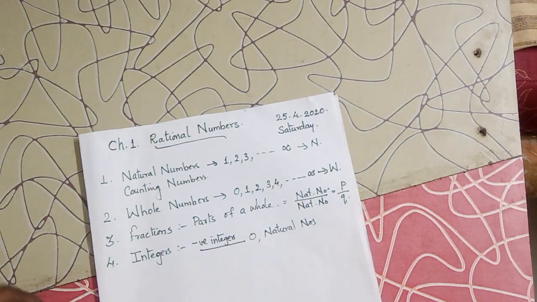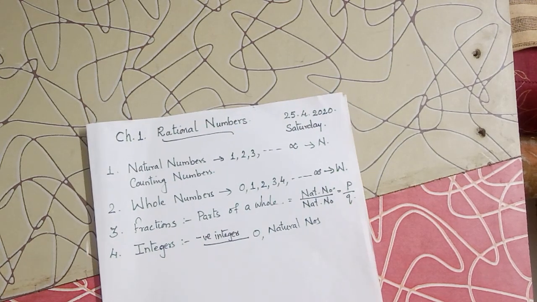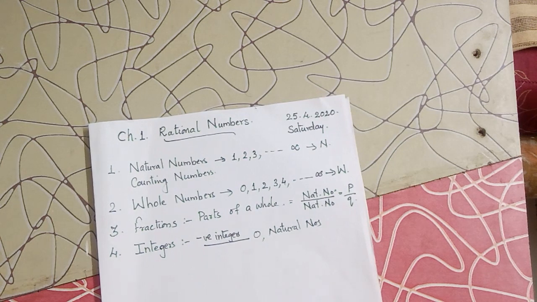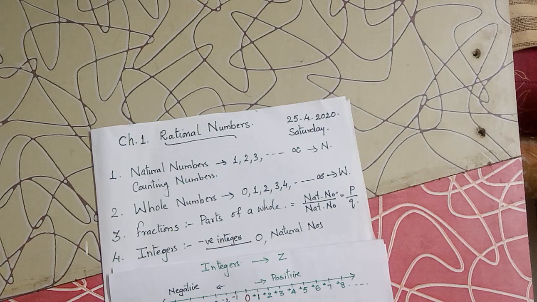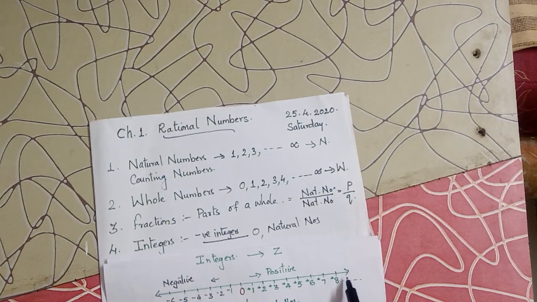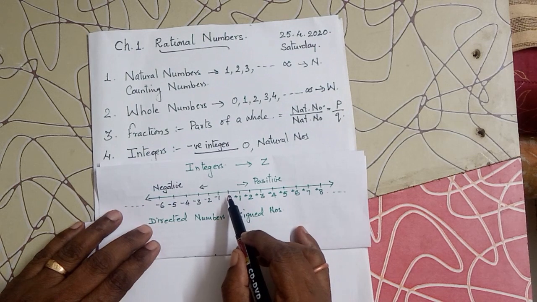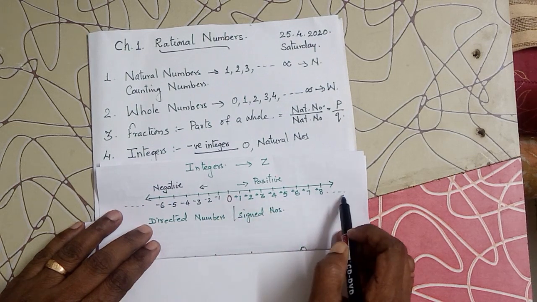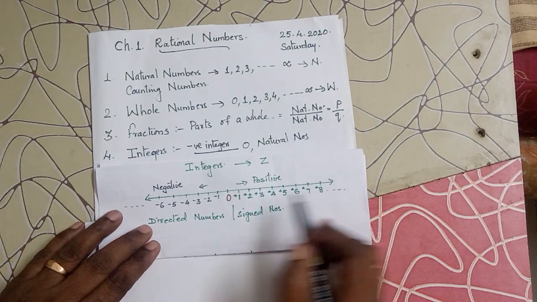So, when you mark these integers on a number line, we will get something like this. You have a number line here, and in the center it is 0. Towards the right you have all natural numbers. They are also called positive integers.